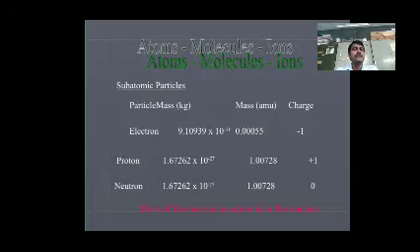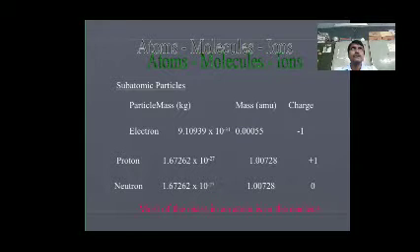Proton: mass 1.6762 into 10 to the power of minus 27 kilograms, 1.00728 AMU, generally written as positive charge, that is +1.